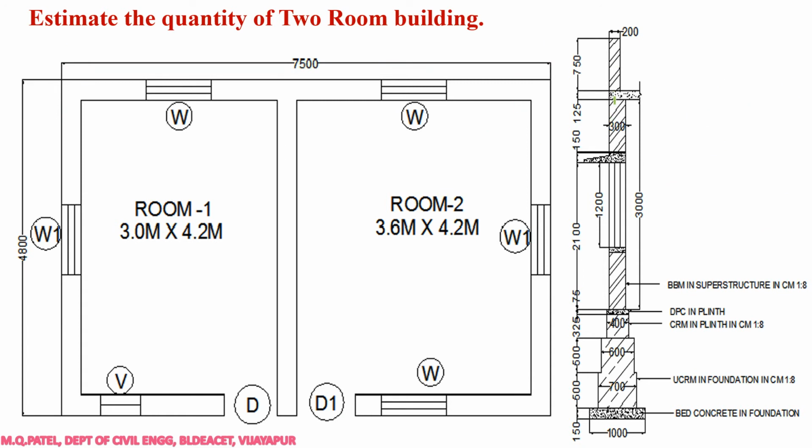That means if you see the section, we have calculated up to this portion, right? Up to the center we have done the calculation, right? So if you have another wall footing, for example, if this is the wall, for this wall this is the foundation, right? For this wall you have to have the foundation here and here. So up to this distance we have noted down the center to center distance, right?